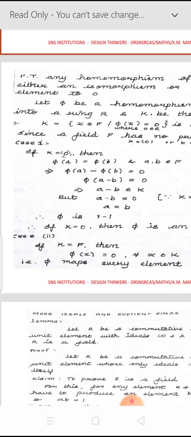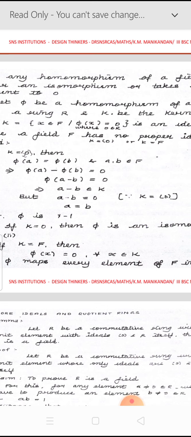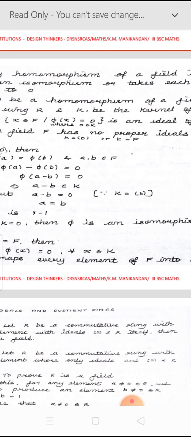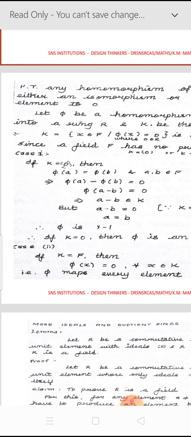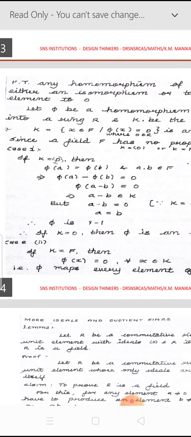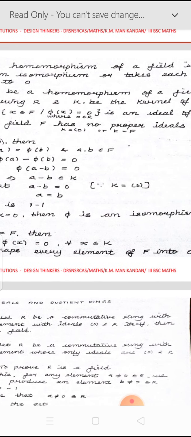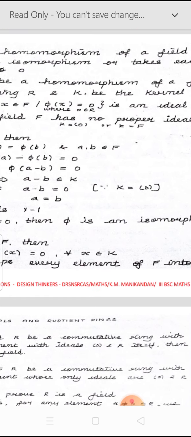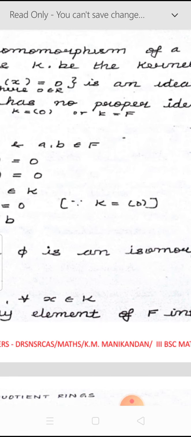Now, from the first problem, we have seen that a field has no proper ideals. Here F is a field and it has the ideal K. Therefore its only ideals are K equal to 0 and K equal to F. Either one is possible. That means the kernel consists only of the 0 element, or the kernel is equal to the full F.